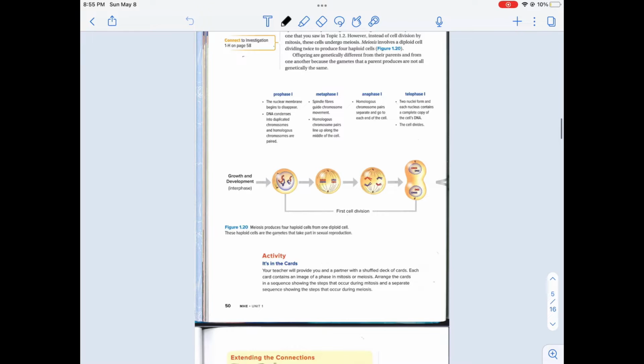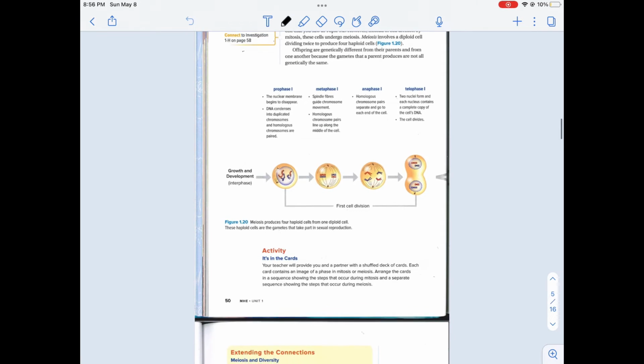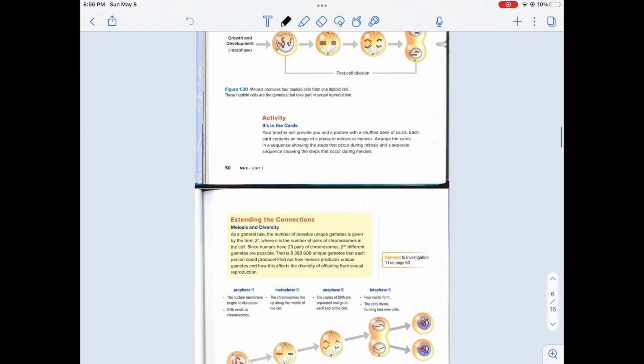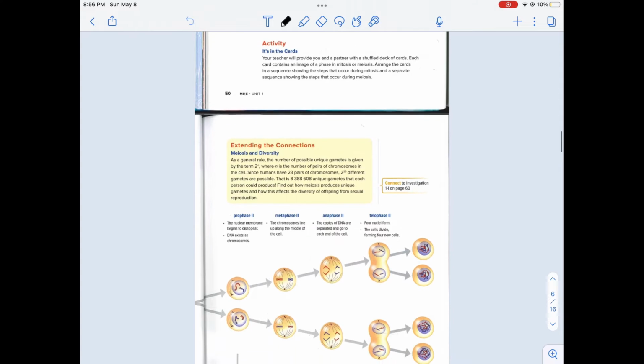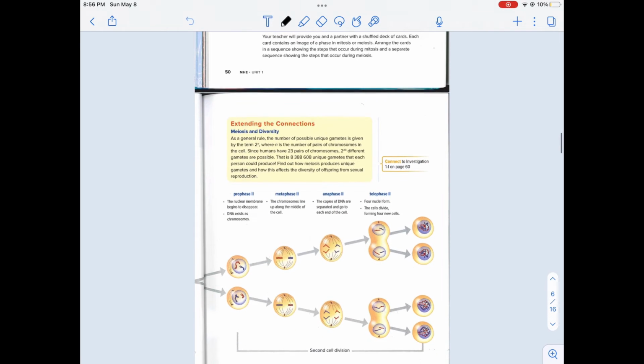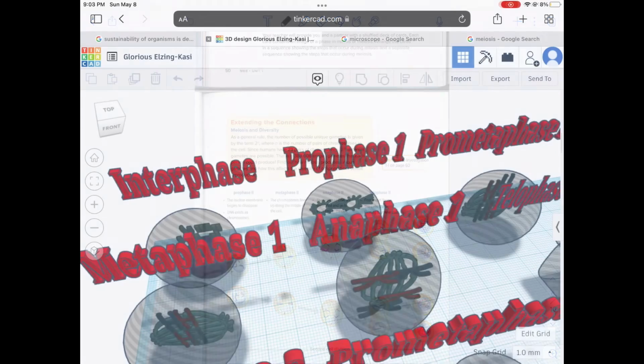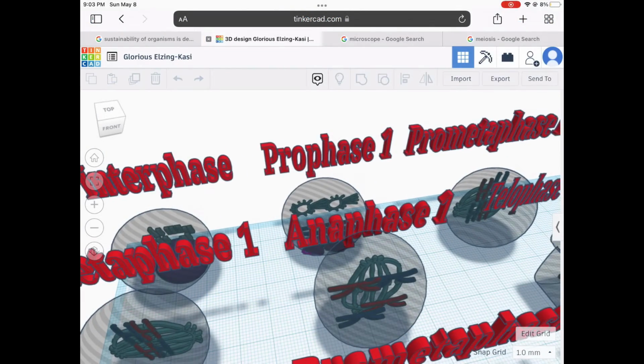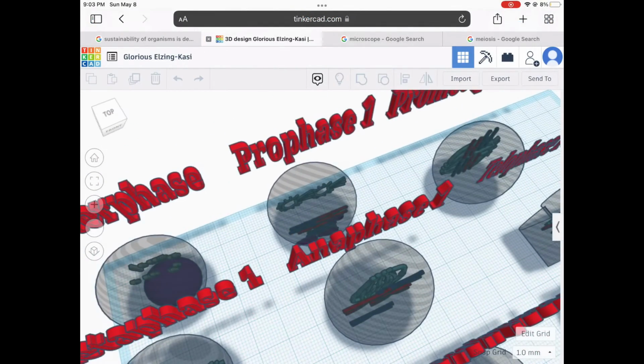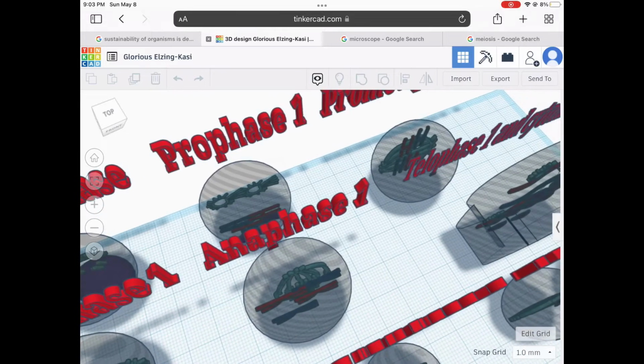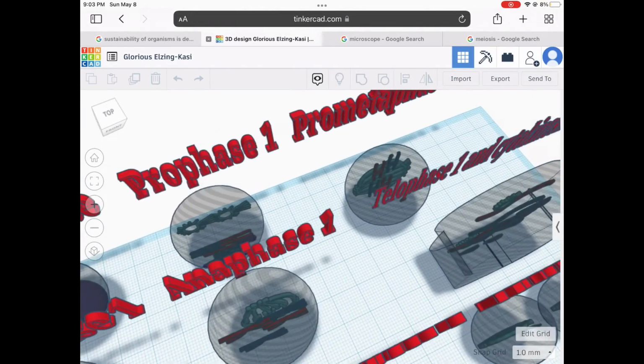Meiosis has 8 stages in its cycle: prophase 1, metaphase 1, anaphase 1, telophase 1, and prophase 2, metaphase 2, anaphase 2, and telophase 2. In prophase 1, the nuclear membrane begins to disappear. Also, the DNA condenses into duplicated chromosomes, and homologous chromosomes are paired.